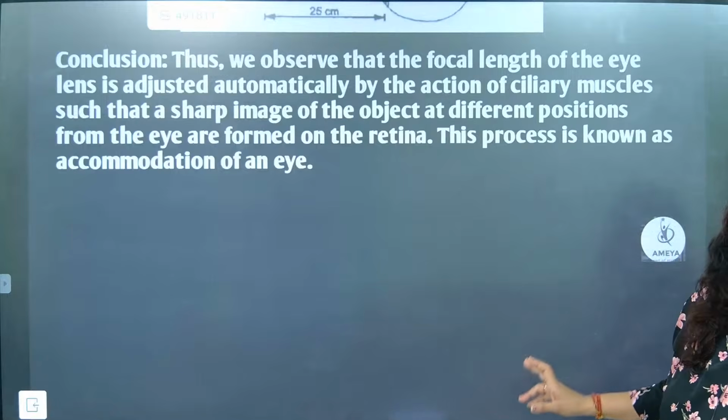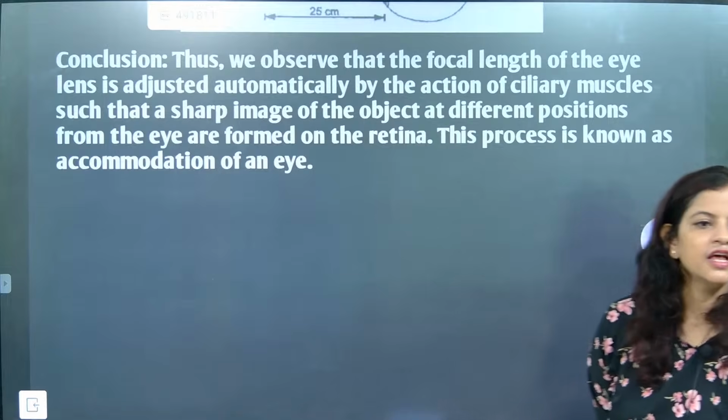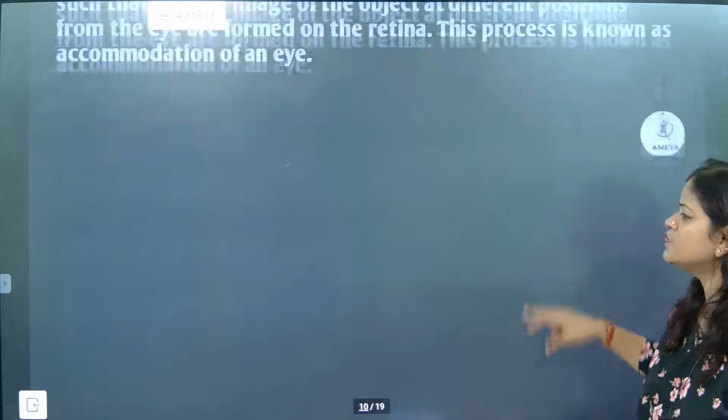So now shall we go for the next one, beta? This is called accommodation of the eye. What is it called? Accommodation of the eye. That's the most important thing.